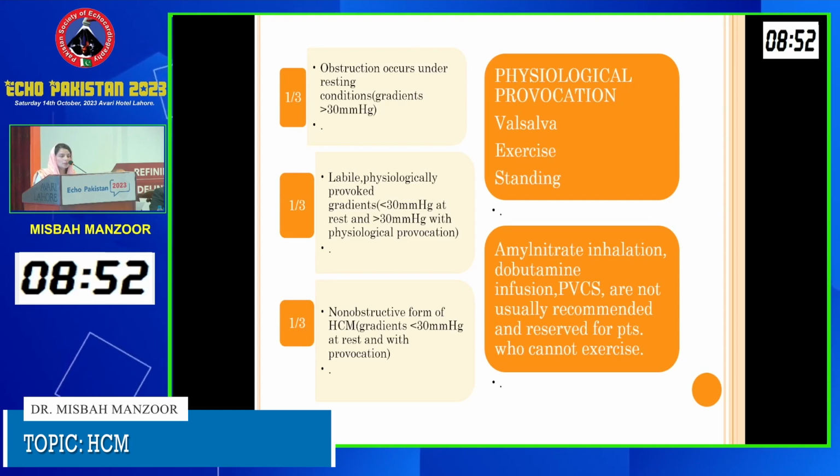The normal provocation maneuvers that are used at the bedside and in echocardiography are Valsalva, exercise, and standing. Pharmacological maneuvers are not indicated unless the patient has a limitation to exercise. However, the closest picture of the development of the symptoms is given by the exercise.